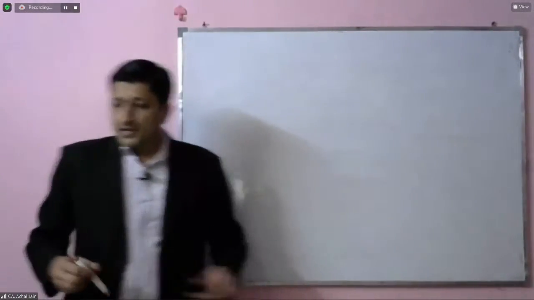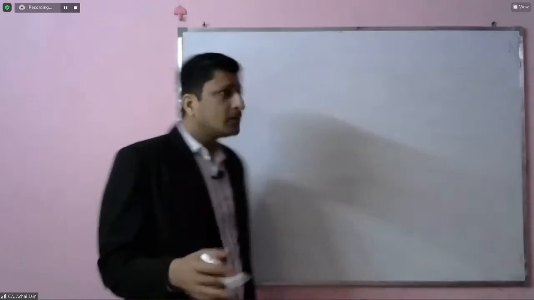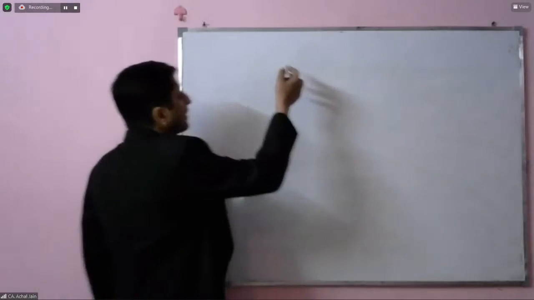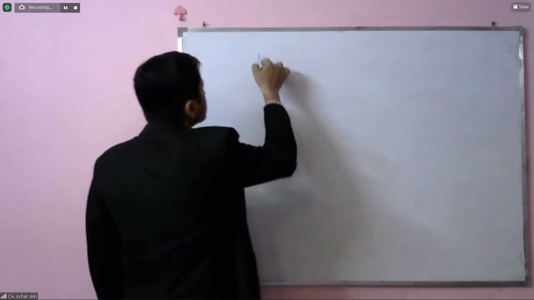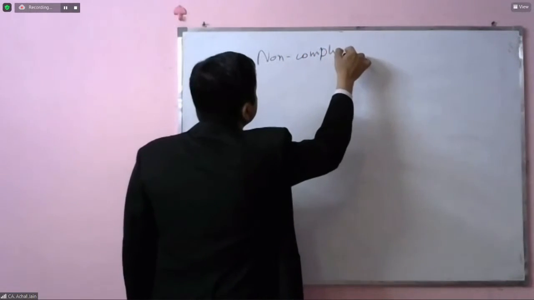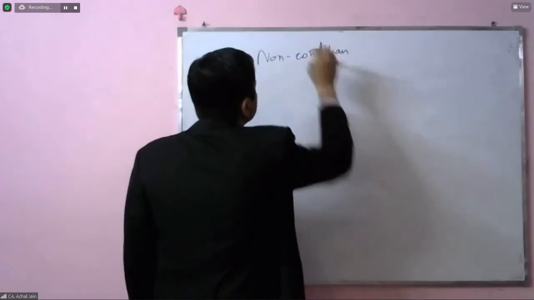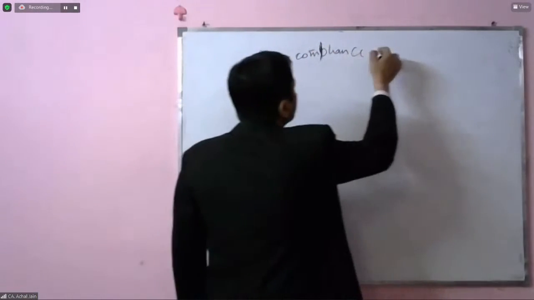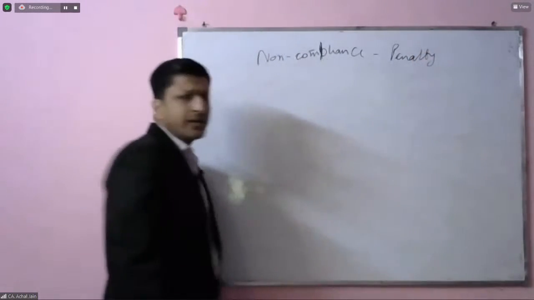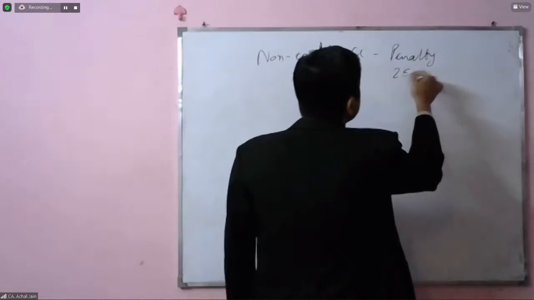Say during the course of the audit, the auditor performed procedures and found some non-compliance for which there could have been a penalty, and the penalty amount could be, say, 25 lakhs on the company.